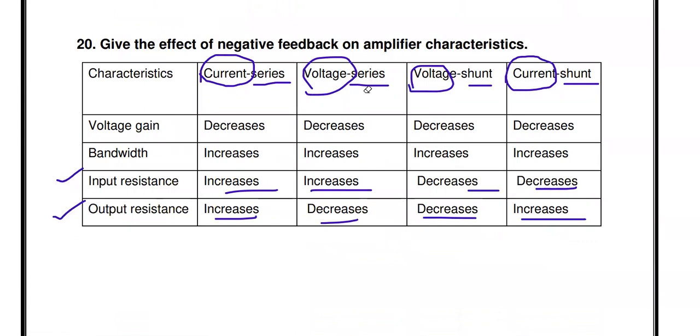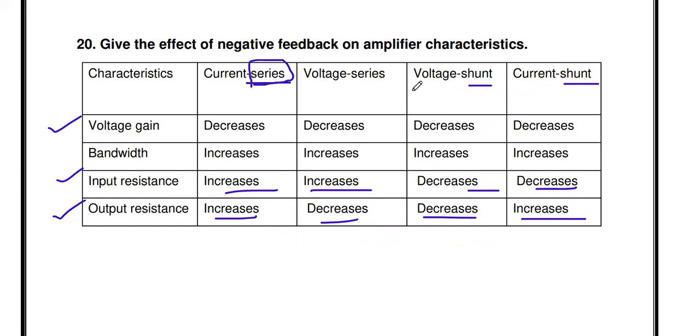Then the next one: give the effect of negative feedback on amplifier characteristics. If you introduce negative feedback in an amplifier, the voltage gain decreases and the bandwidth increases. The input resistance either increases or decreases depending upon the type of mixture network.